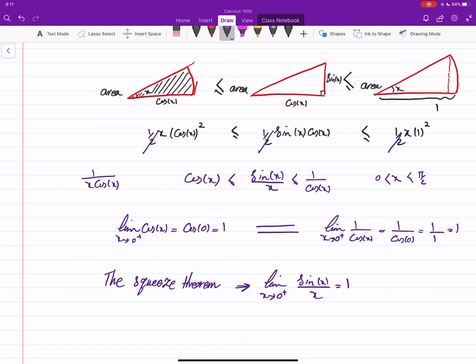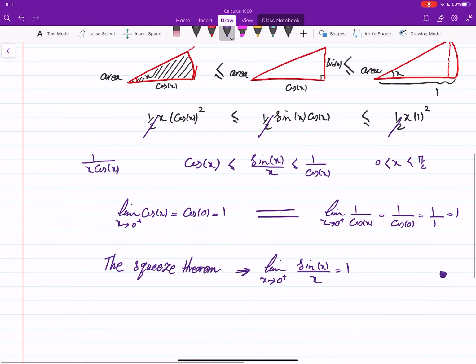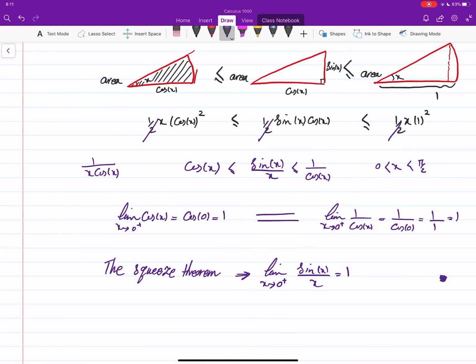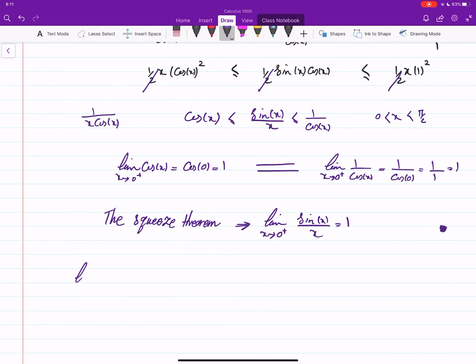That proves what we were looking for, at least as x approaches 0 from the positive side. This is a very nice proof. I like it, and I encourage you to challenge yourself to see if you can find any other proof for this. Okay, what will happen for the limit as x approaches 0 from the left?